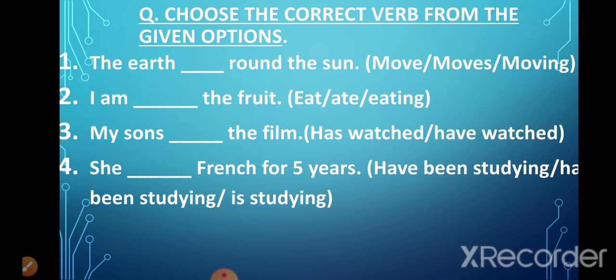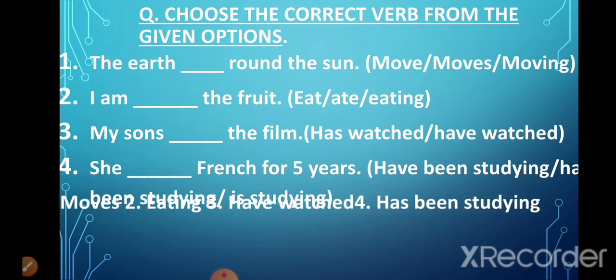Now in the fourth sentence, she dash French for 5 years. Now in this sentence, the action has started sometime back and it is continuing in the present also. So that means it is present perfect continuous tense. And the subject here is singular, which is she. So that is why we will use has been studying. The option has been studying will come here.